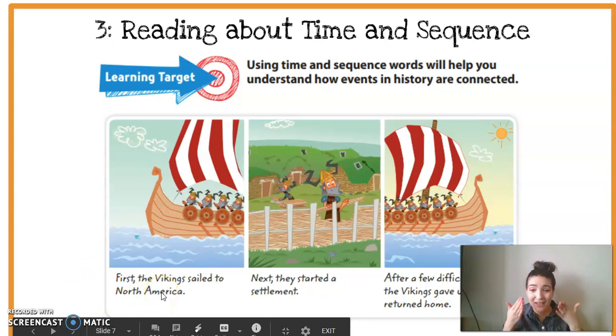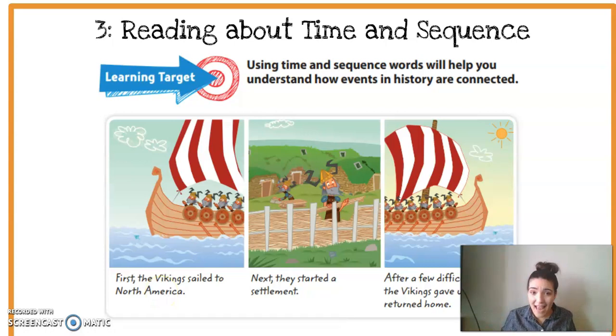If I am telling you the story of my day, I might say, first, I woke up and got out of bed. Next, I drank a cup of coffee. Finally, I went to work. So do you see how using those words helps you understand the order that something happens?